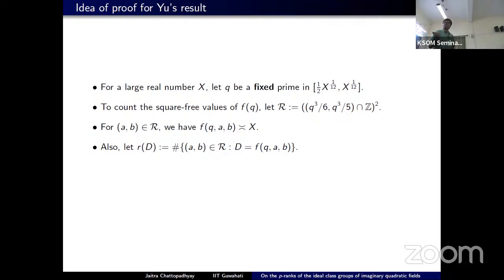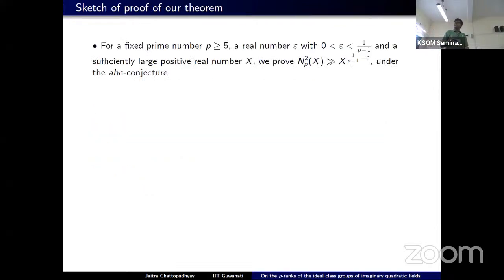In other words, we define this quantity R(x) that counts the number of tuples of this form, lying between q to the 3/6 and q to the 3/5, and square-free. This is the counting function, the summation of mu squared of d, where mu is the Möbius function and d is allowed to go up to x, and R(x) is strictly positive. So one can prove that this has a lower bound of x to the half minus epsilon, which proves this theorem. We follow the same technique.